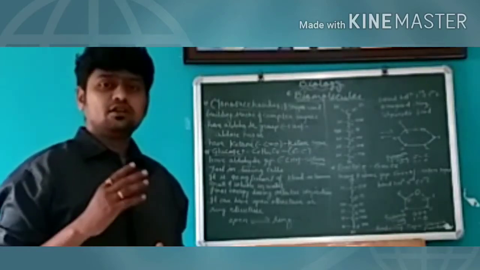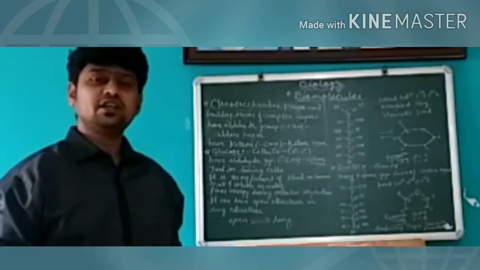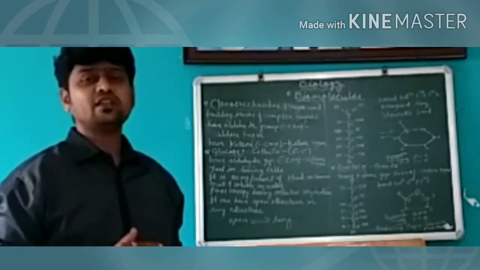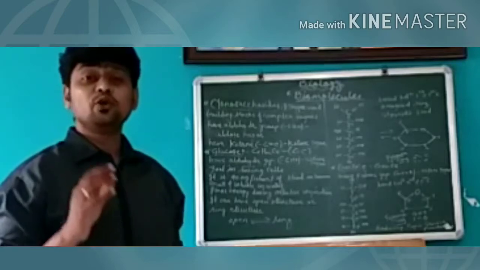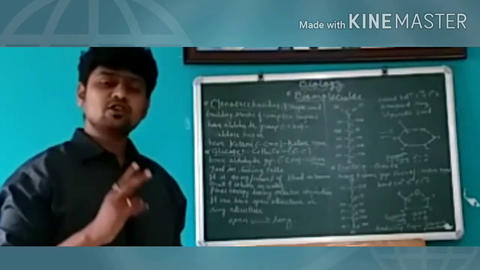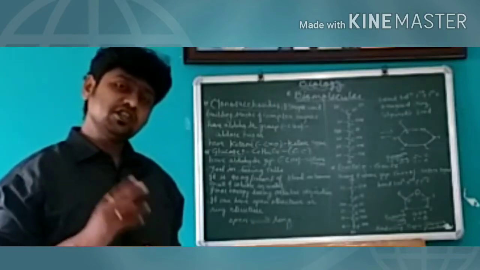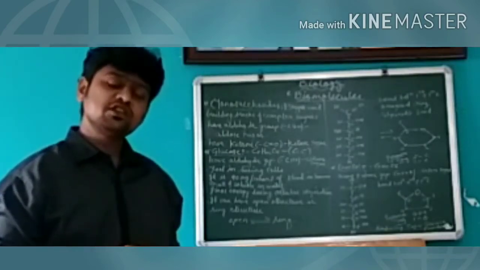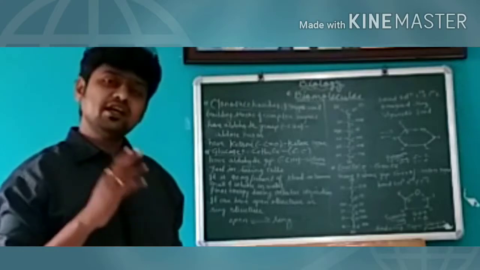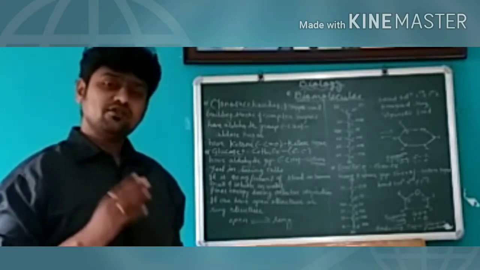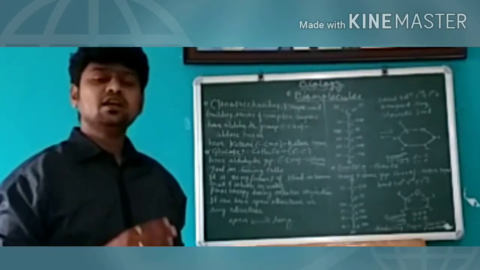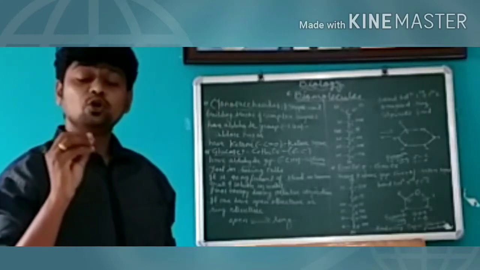If there is a ketone group present in the monosaccharide, then it is called a ketose sugar. So there are two functional groups that can be present in a monosaccharide: one is the aldehyde group and the other is the ketone group. If an aldehyde group is present, it is an aldose sugar. If a ketone group is present, it is a ketose sugar.